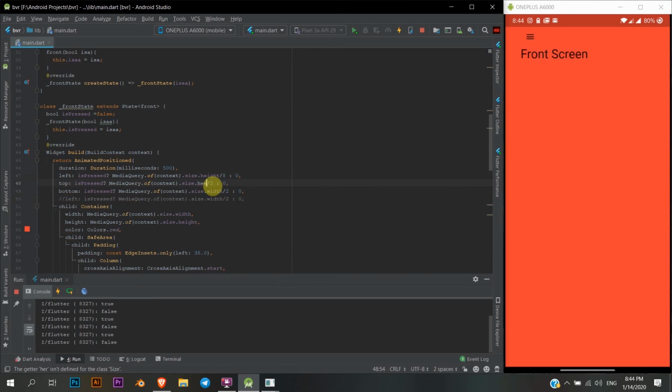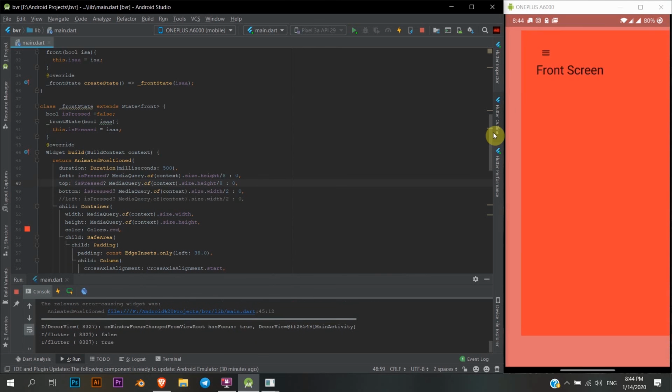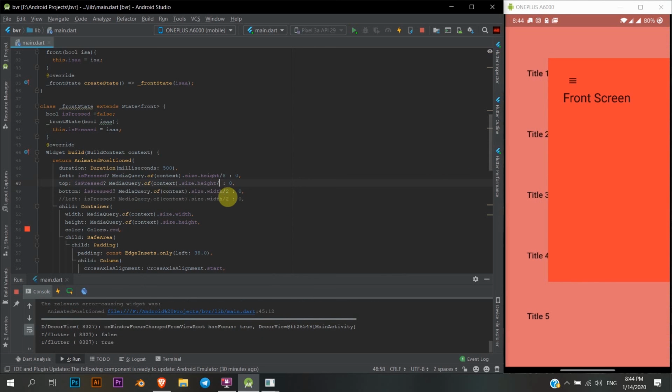I don't know. It all depends on trial and error. So let's check it out. Oh yeah, it works. But I think it's too big, and 16 might be good.